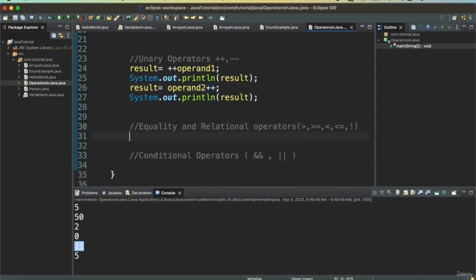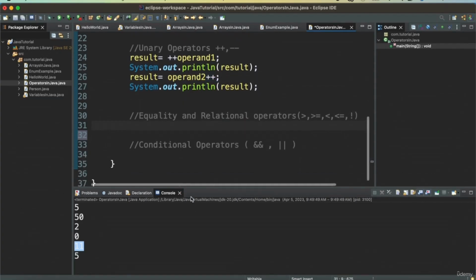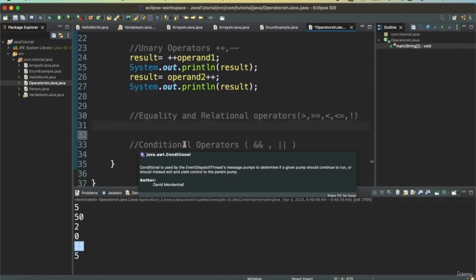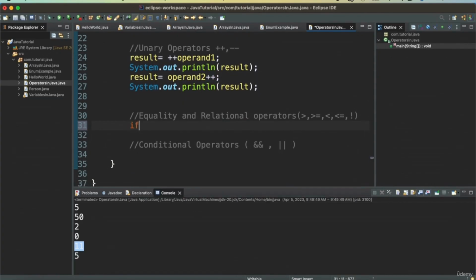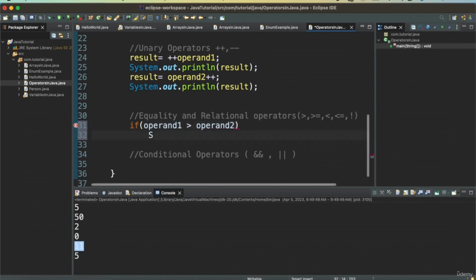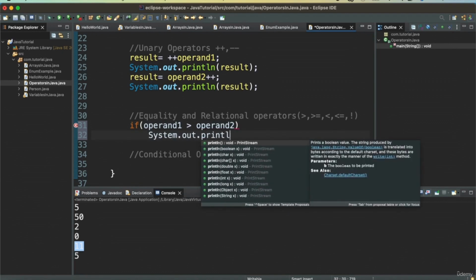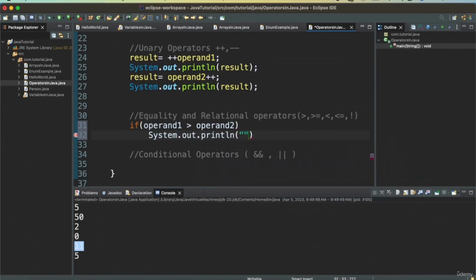For equality operators, we can say if operand 1 is greater than operand 2, then we want to print the value 1 is greater.